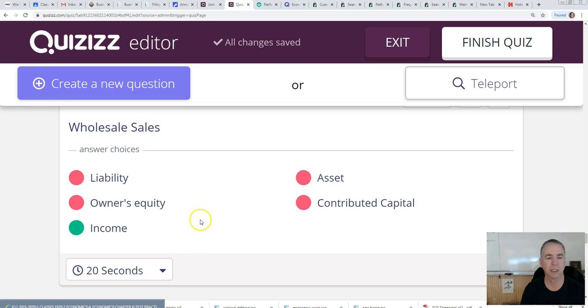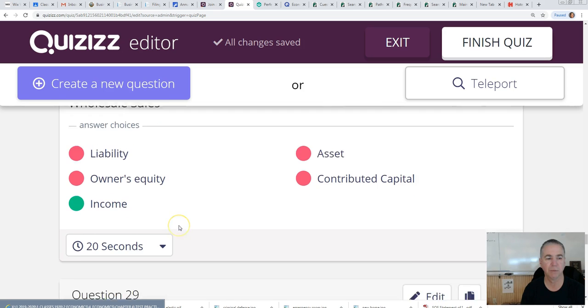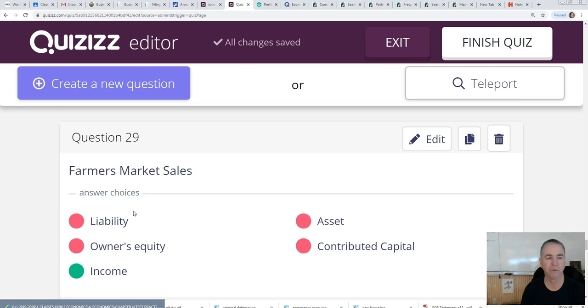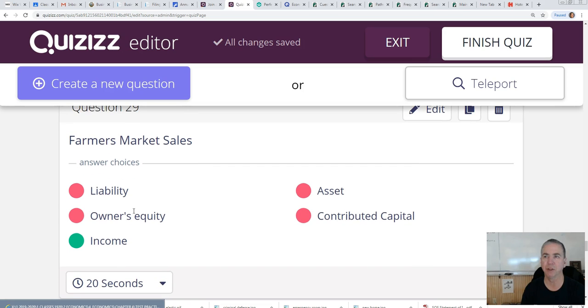Sales gets classified as income or revenue. This is the best answer for this question right here, is income. Sales is going to be a type of income or revenue. Those terms get used interchangeably. Either one refers to money that is created when you sell something, revenue or income.